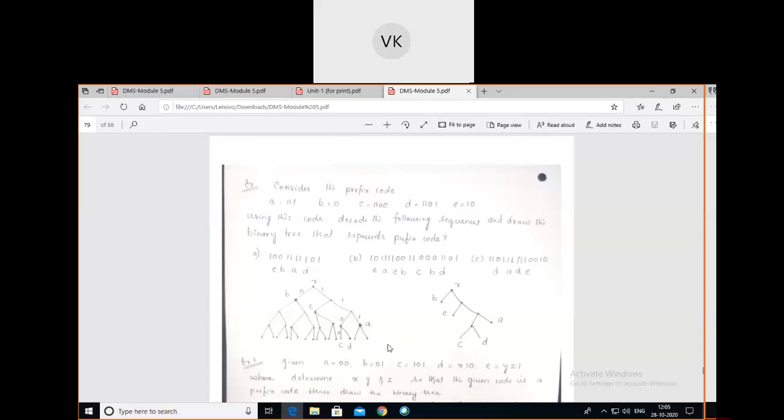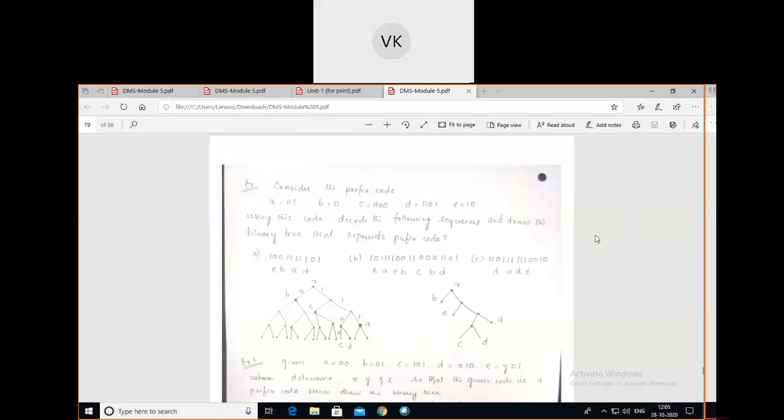Yes, degree 1. So in the given tree, if any vertex is having degree 1, then that will be called a leaf in the tree. First we should construct a full binary tree. In the full binary tree, all the leaves in the tree are having height equal to h, the maximum height of the tree.